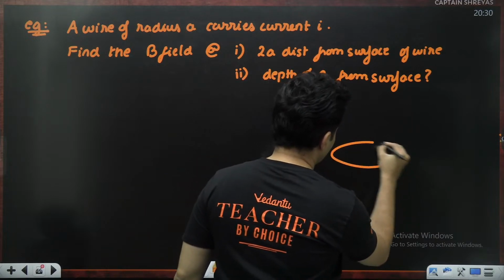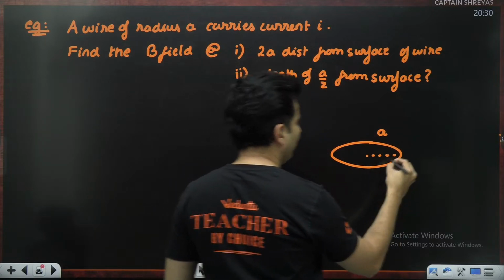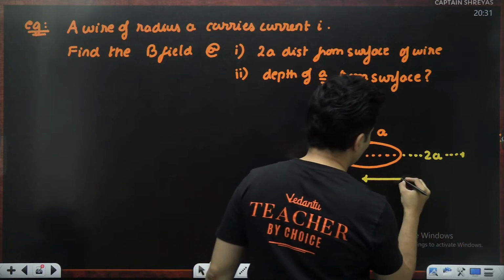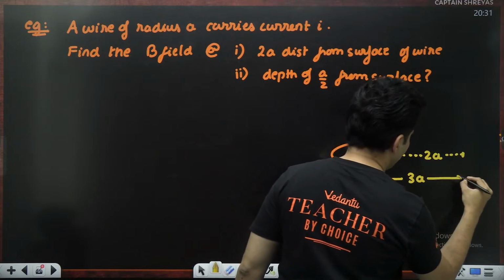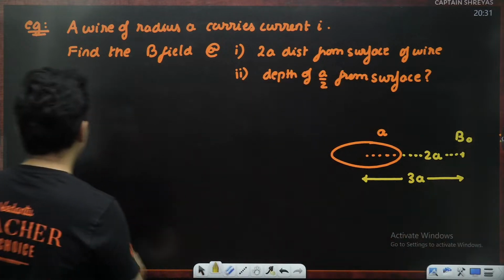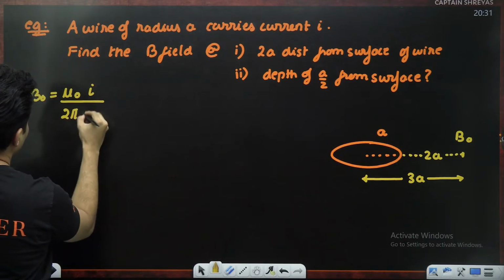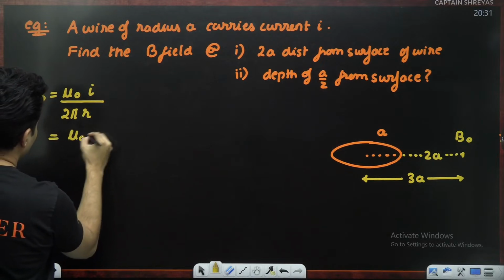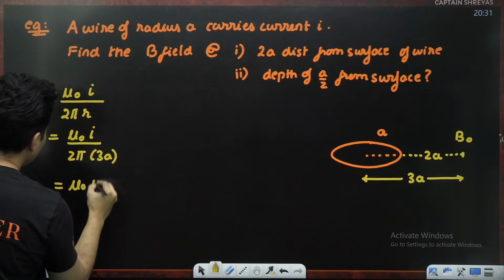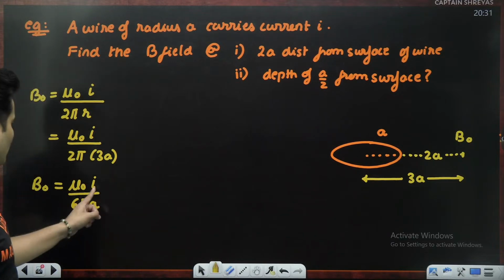Now, this was our wire. It had a radius of A. If you are at a distance of 2a from the surface, technically you are at a distance of 3a from the axis. So if I want to find the magnetic field outside, the formula is mu naught current divided by 2 pi into r, r being the distance from the axis. Current is I only, r is nothing but 3a. Hence the answer for this question is mu naught I by 6 pi a. That is when you are outside. Mu naught I by 6 pi a.